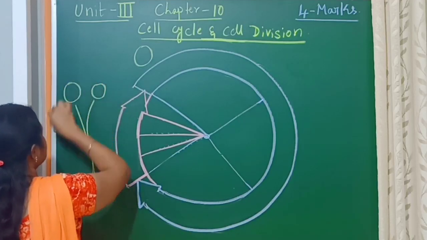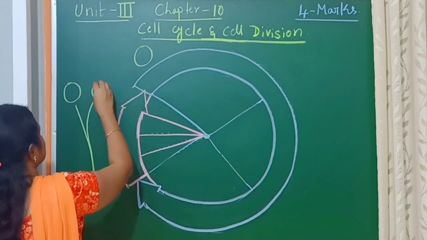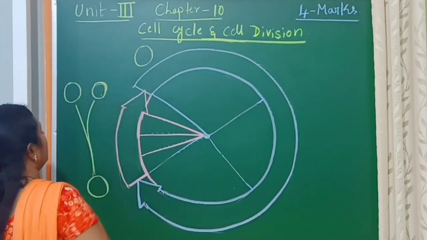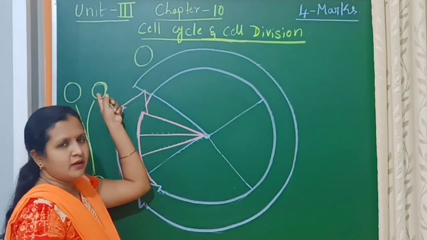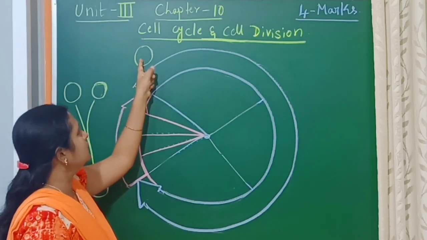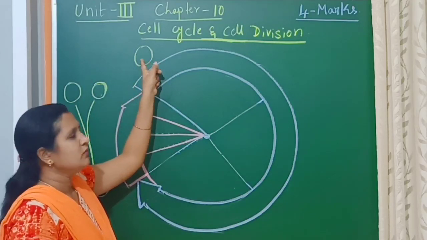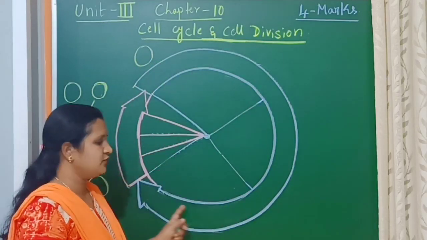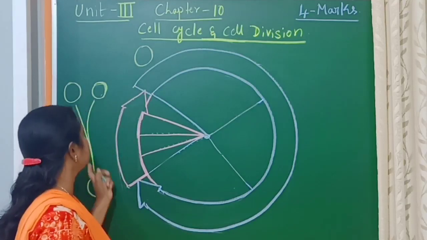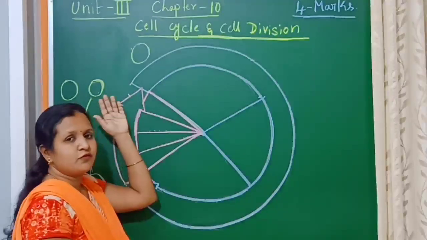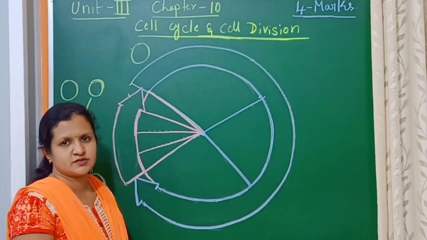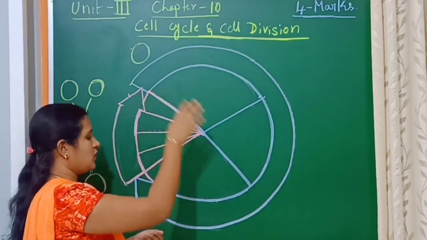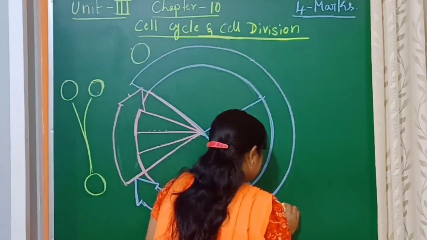And this daughter cell, when it is fully grown up, will again prepare itself, and again undergo division to form new daughter cells. So this is called a cell cycle.